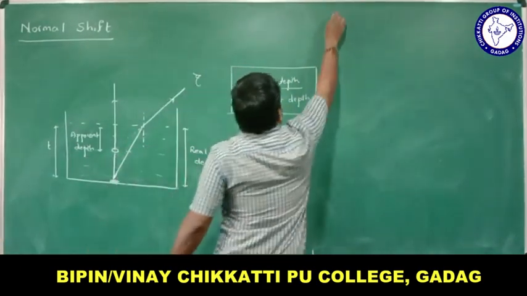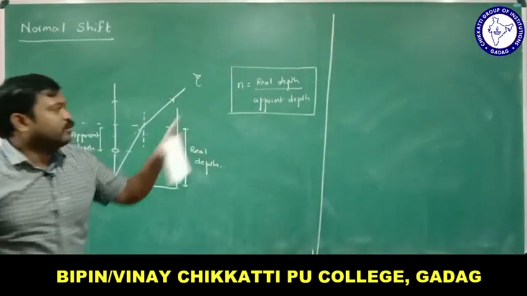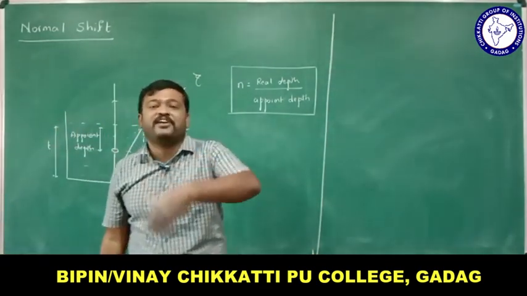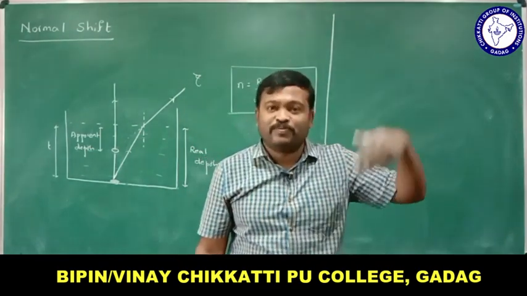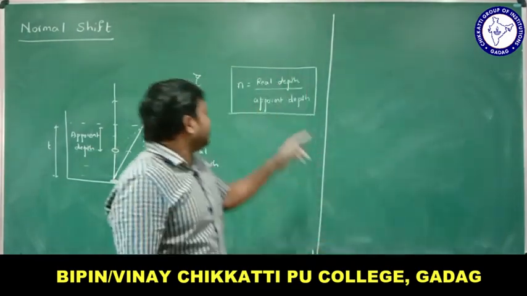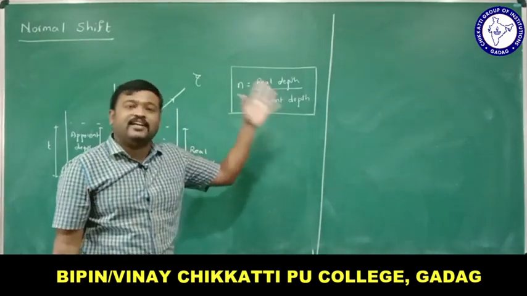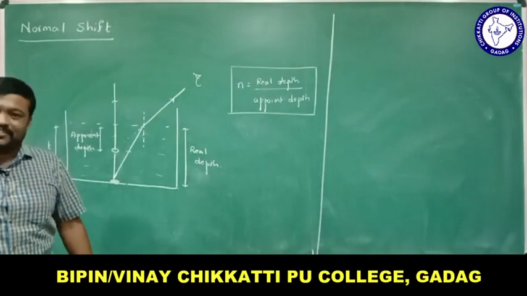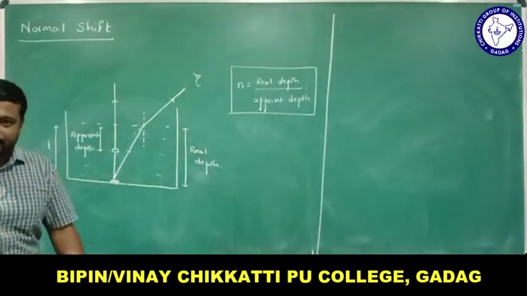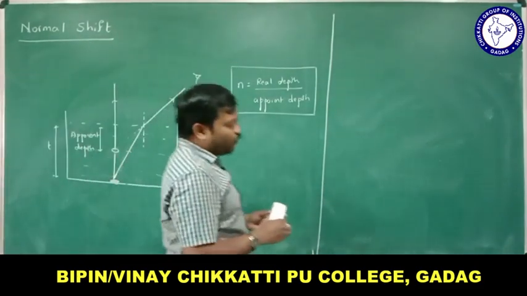When we speak about normal shift, there is one formula for refractive index, that is real depth divided by apparent depth. We have already seen a formula, the speed of light in vacuum to the speed of light in the material. In a similar manner, the refractive index formula is real depth divided by apparent depth, and this kind of shifting is called normal shift, right? How much is the normal shift? Let me check it out now.